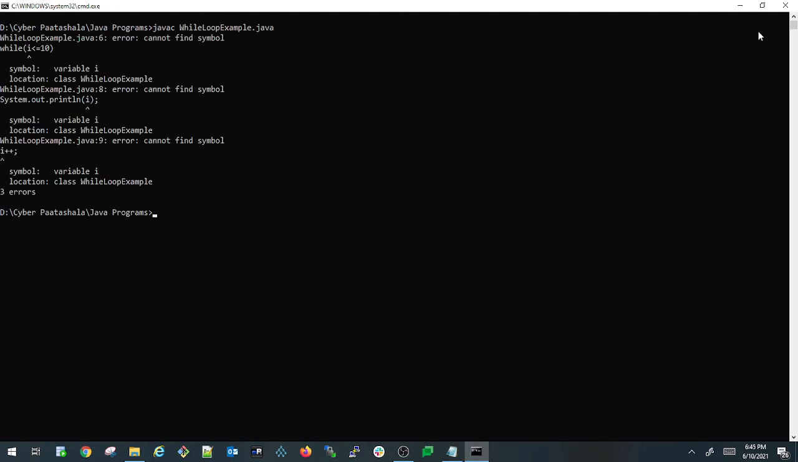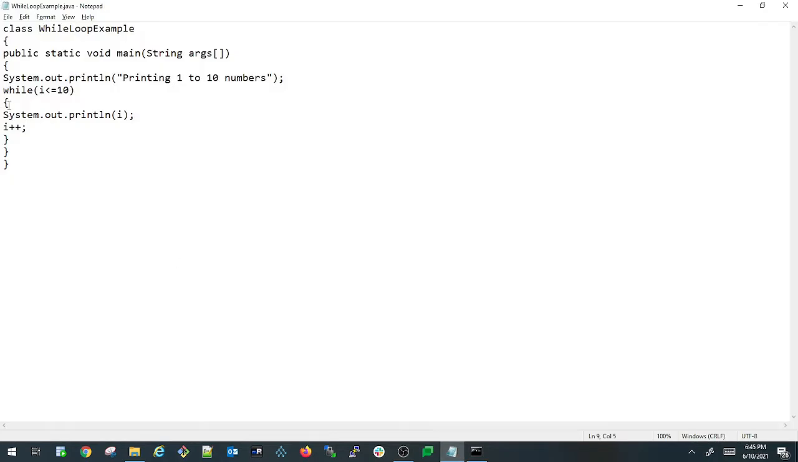So if you see here, it gave me an error saying cannot find symbol variable I, because if you see our program, we have written a condition I less than or equals to 10, but nowhere did we declare the variable I, right? So that was the issue here. So now let us try to declare that variable before the while loop starts. So here I'm declaring my variable I, int I equals to 1. I'm just putting a semicolon.